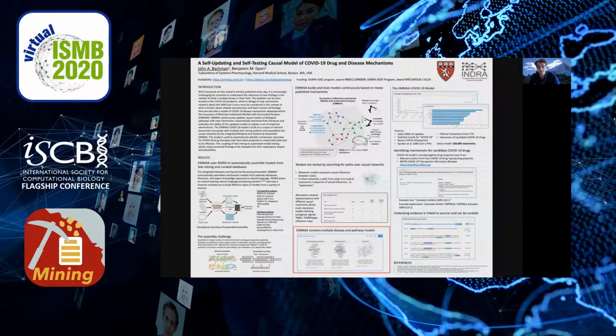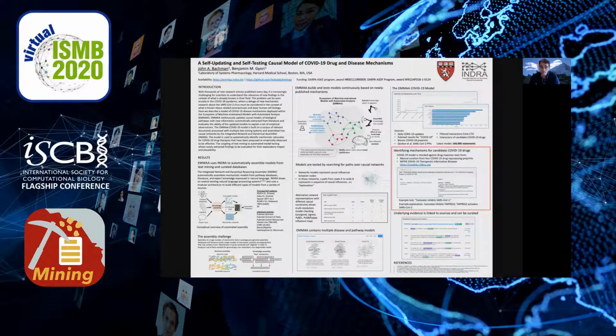The EMMA website currently contains 12 different models, each of which focuses on a particular disease or pathway. The scope of each model is defined by a combination of literature search terms and lists of genes that are known to be relevant to that pathway or disease. So one of these is a model that is focused specifically on COVID-19, and it is based on information extracted from the COVID-19 literature corpus, virus host protein-protein interactions from databases and recent publications, and a handful of other sources. The COVID-19 model has been running since late March and currently has about 169,000 unique interactions.